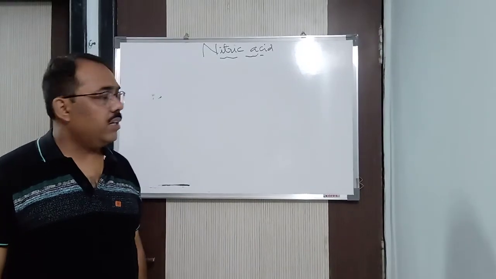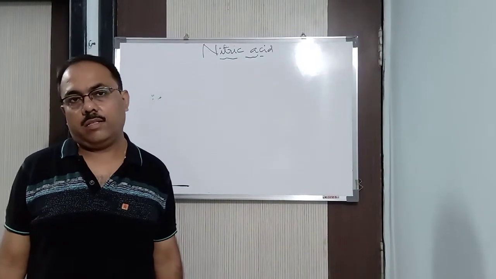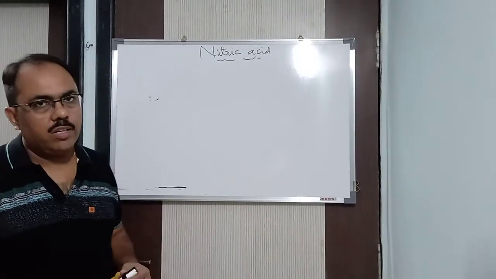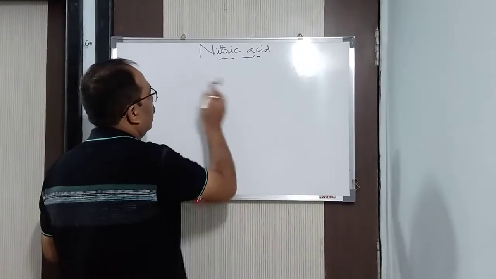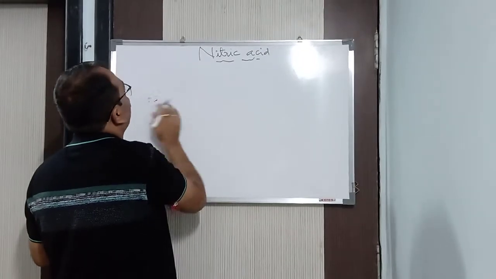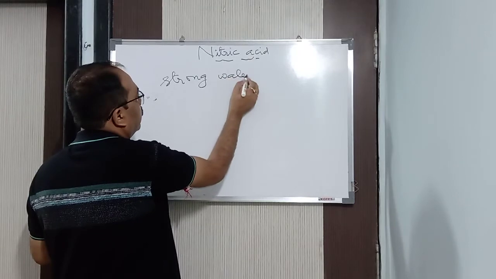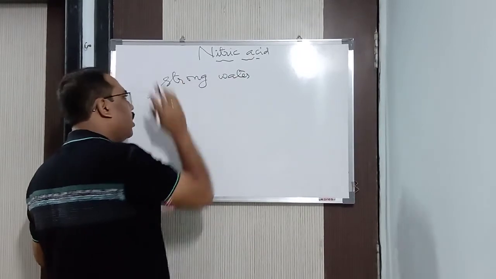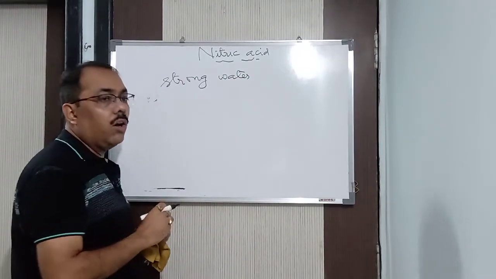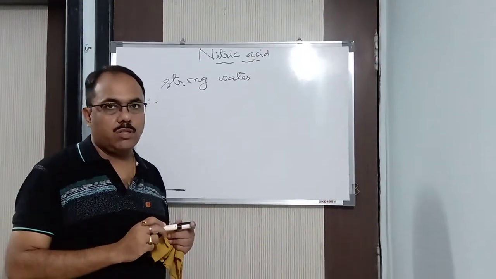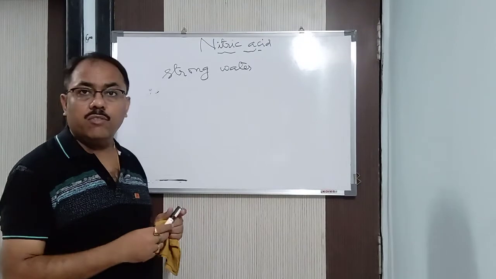So we are going to start the next chapter, that is nitric acid. Now, nitric acid was initially called heavy water, or strong water. It was called so long back by the alchemists. Long back it was called strong water or heavy water.